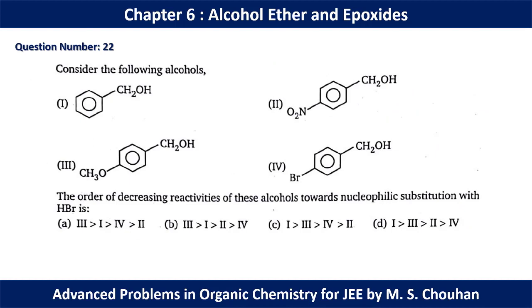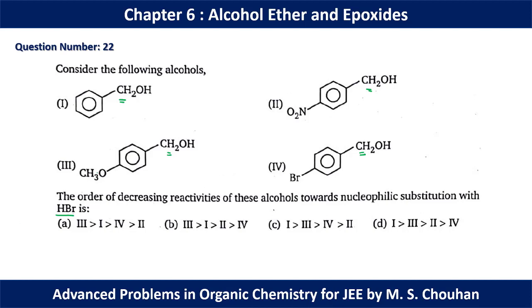In question number 22, again we have to add HBr. So again we have to compare the carbocation stability. If we see, we have a carbocation in the benzylic position in all the cases. Okay, so a benzylic carbocation is stabilized by obviously the phenyl ring or benzene ring. So all of them are resonance stabilized.